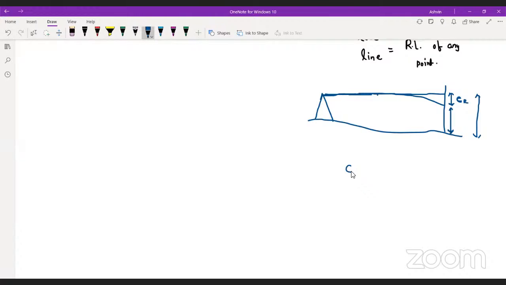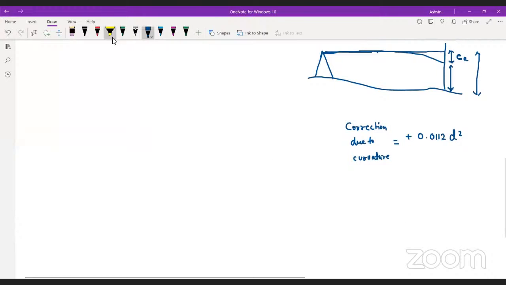So the correction due to refraction has to be positive, yes or no? Come on guys, tell me, has to be positive, yes or no? And the formula will be 0.0112 d square, yes or no? Do you guys get this thing?